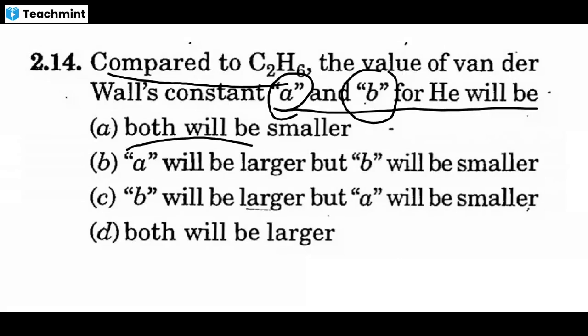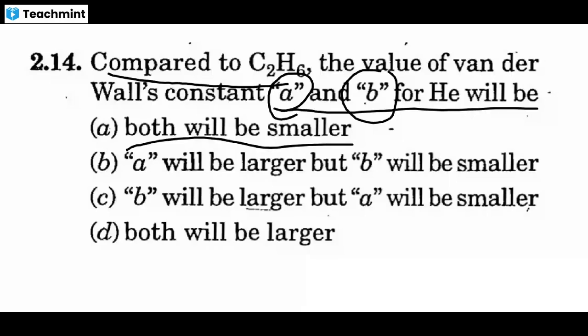Both will be lesser. If you want the accurate values, refer to Atkins Physical Chemistry. At the back of the book you get all the constants. A is the attraction constant, B is the repulsive coefficient.